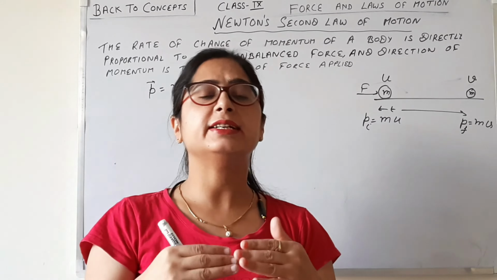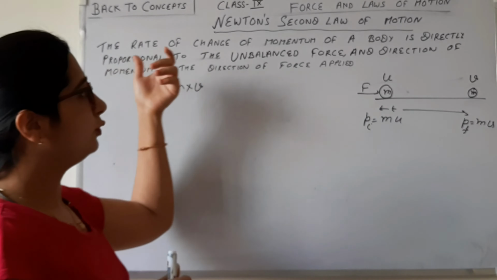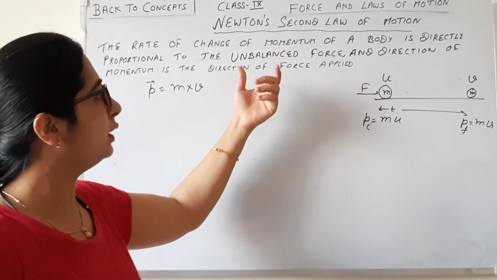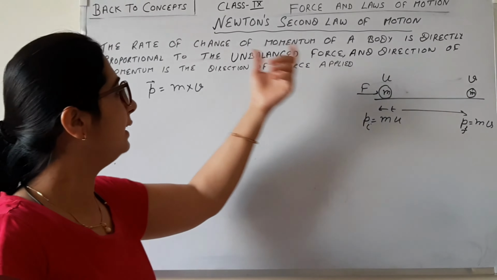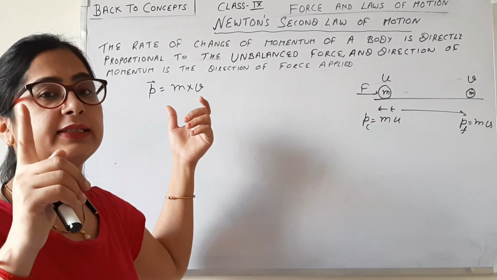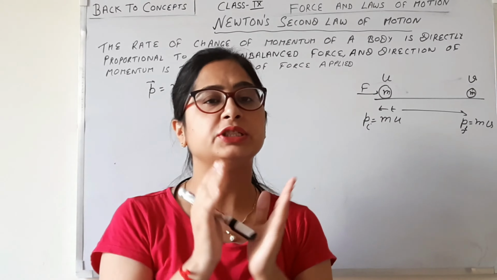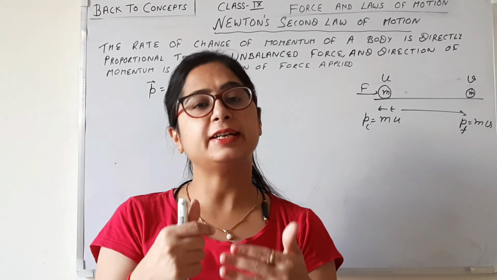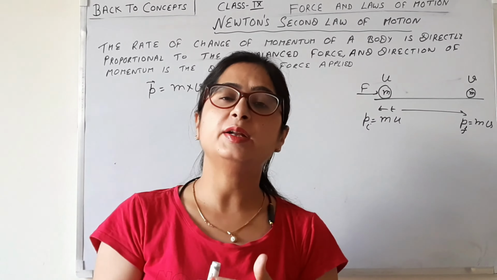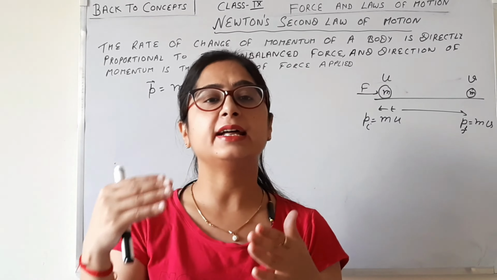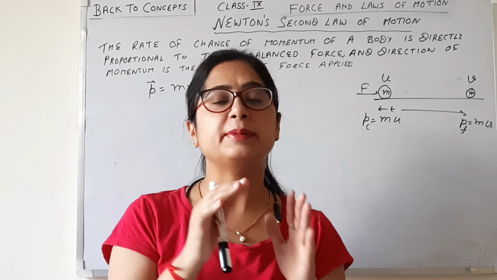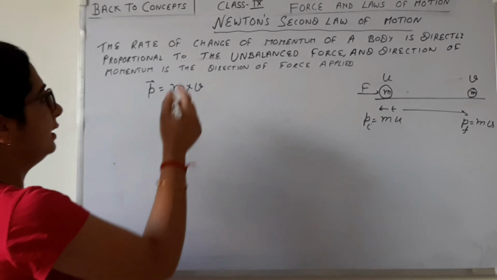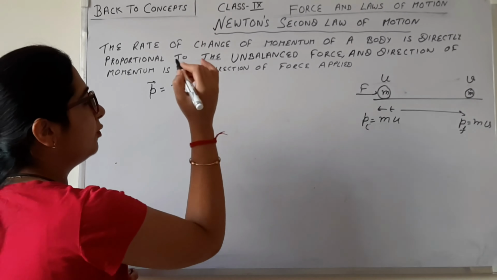So what does Newton's second law say? The rate of change of momentum of a body is directly proportional to the unbalanced force, and the direction of the momentum change is the same as the direction of the force. In the previous video we discussed that momentum is a vector quantity and it depends upon the force applied, and its direction is the same as the direction of the force applied.